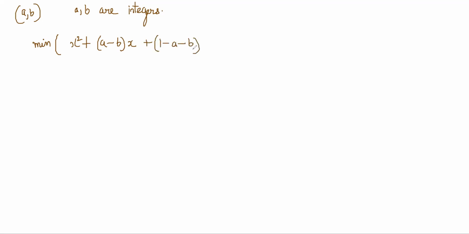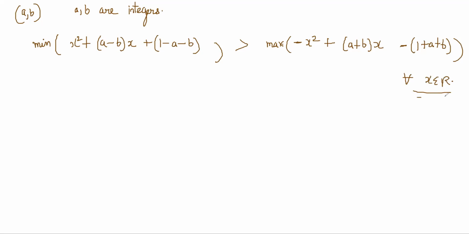Okay. The number of ordered pairs a, b, where a and b are integers, satisfying the inequality: minimum of x square plus (a minus b)x plus 1 minus a minus b is greater than maximum of minus x square plus (a plus b)x minus 1 plus a plus b, for all x belonging to real. A and b are integers.